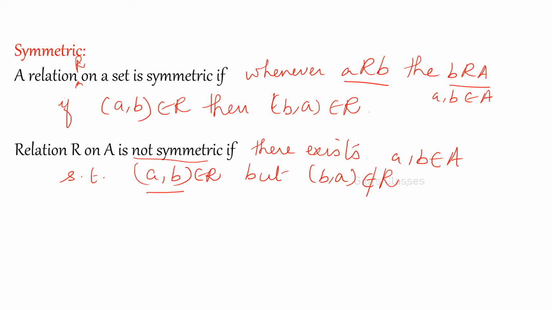Okay? Next is symmetric. Symmetric means it should reflect the other side. Reflexive means same, so A should be related to itself. That is reflexive. From the name, try to remember. Symmetric means if it is available on the left hand side, it should be available on the right hand side also. You need not worry about dividing any set.